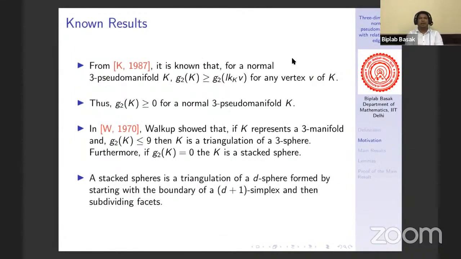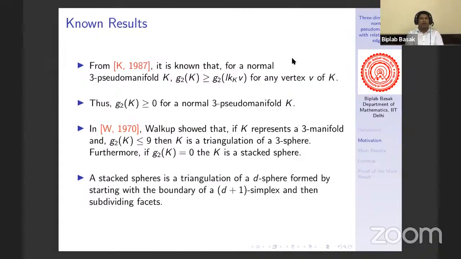In 1987, Kalai proved that for a normal 3-pseudomanifold K, G2 of K is greater than or equal to G2 of the link of any vertex V. And we know that for a normal 3-pseudomanifold, the link of V is actually a closed connected surface, right? And G2 of a surface is 3 times B1 of that surface. That means G2 of K is greater than or equal to 0 for a normal 3-pseudomanifold K. In fact, for a manifold K as well, right? On the other hand, in 1970, Walkup already worked on this topic, but for the case of 3-manifolds.